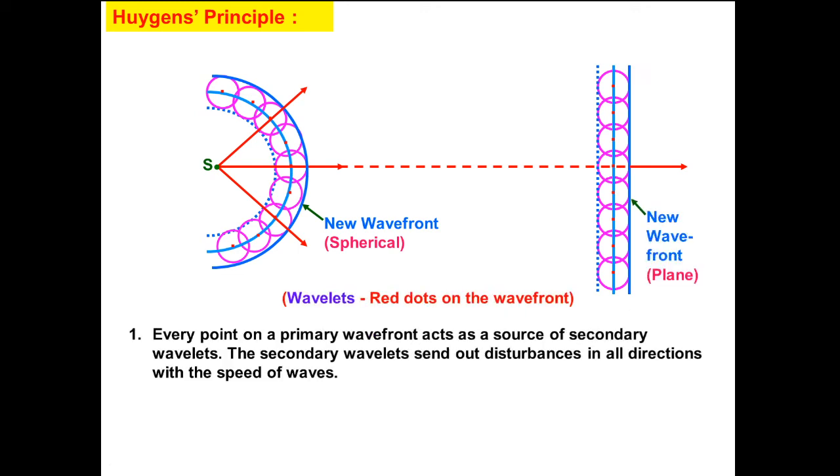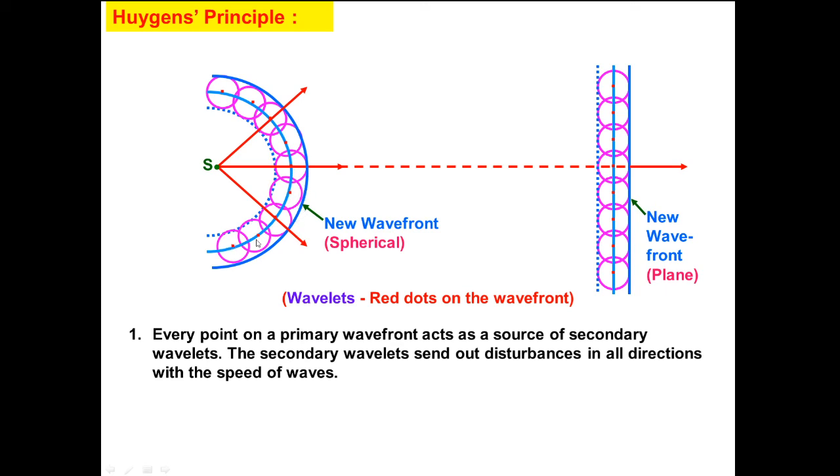Now note down the statement of Huygens principle. Every point on a primary wave front, this blue one is the primary wave front, will give the secondary wave front.